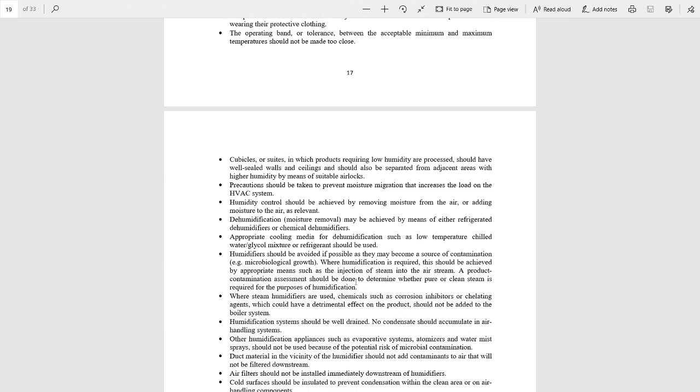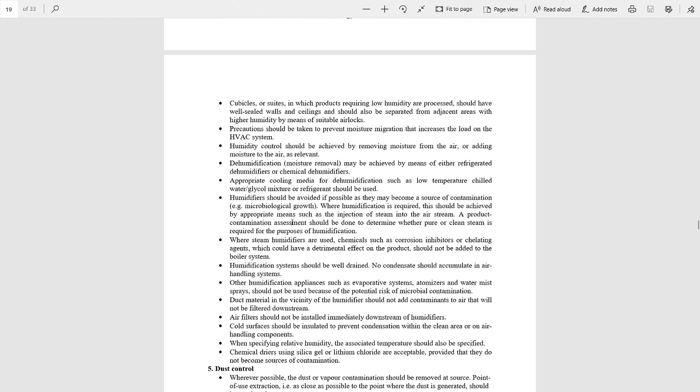Now further we will discuss that precautions should be taken to prevent moisture migration. Humidity control should be achieved by removing moisture from the air or adding moisture to the air. We can control the humidity by removing the moisture or by adding the moisture.